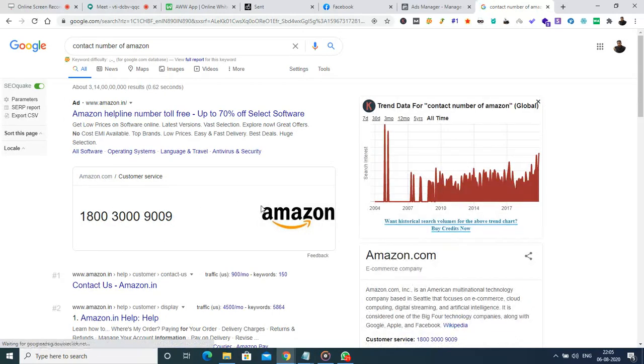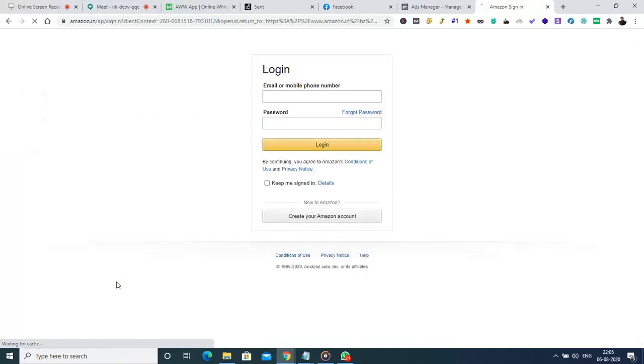Okay, so here I have the website contact details, like 1800300 and 9009. And this is the website address from which this data has been picked up.